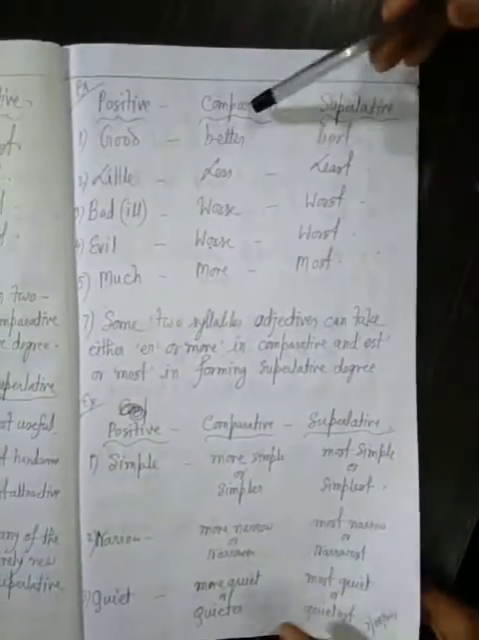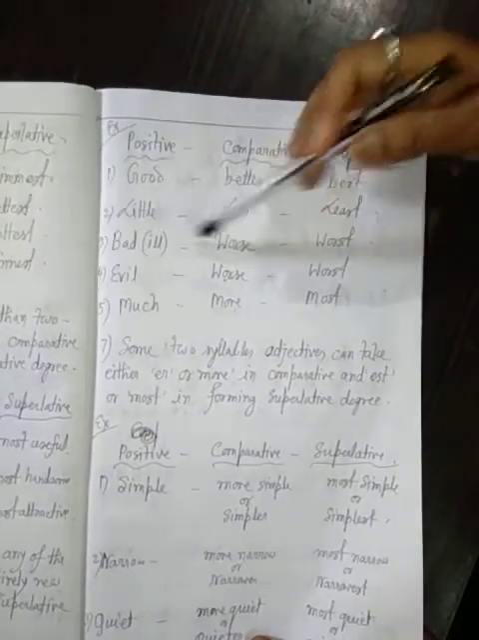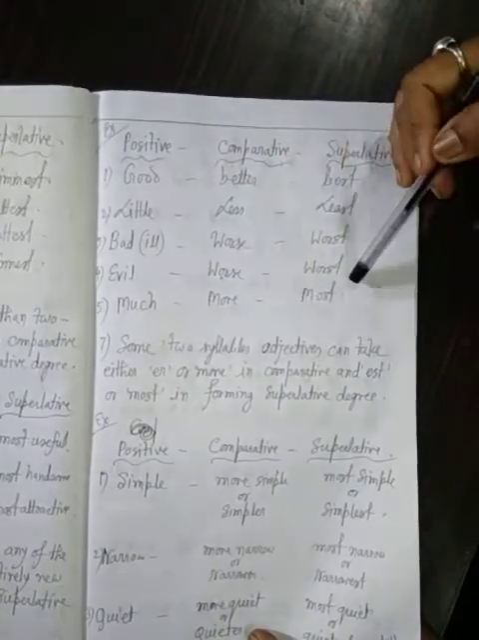That is good, better, best. Little, less, least. Bad, worse, worst. Evil, worse, worst. Much, more, most.